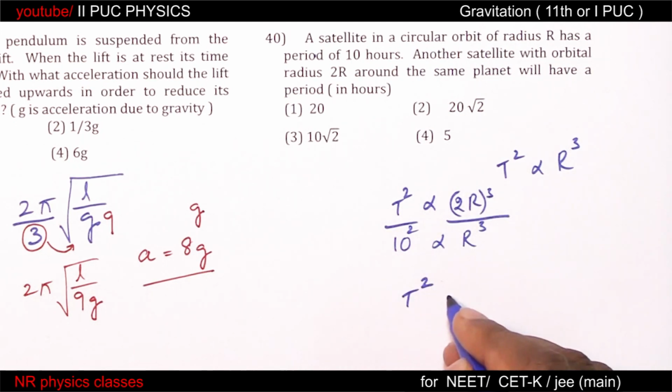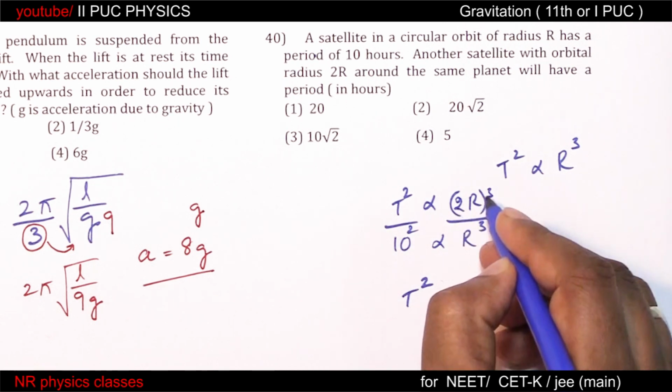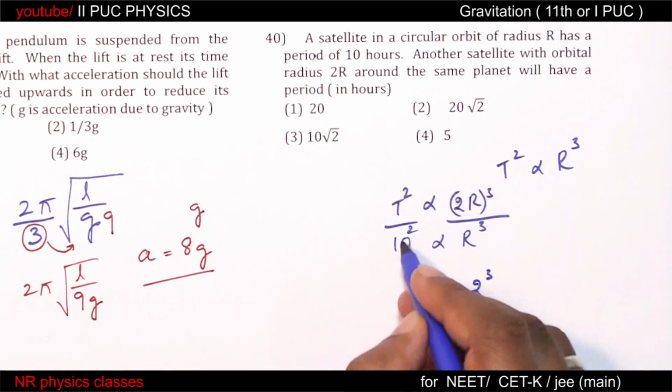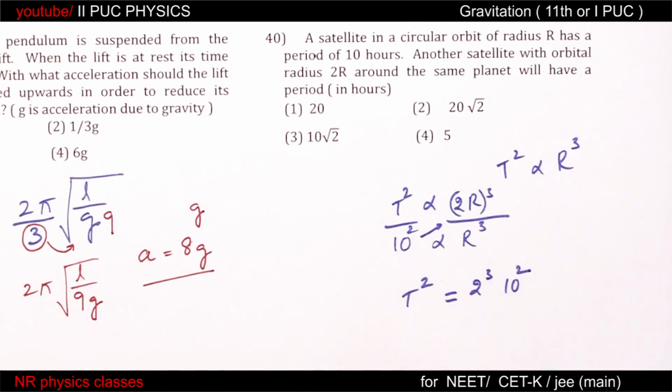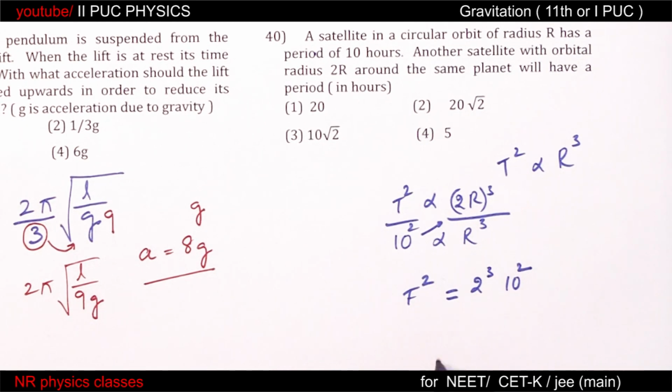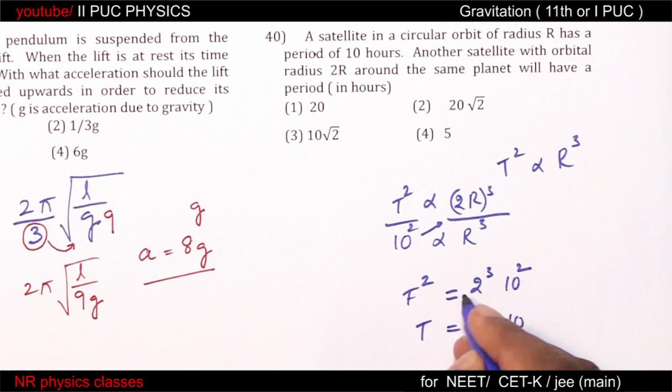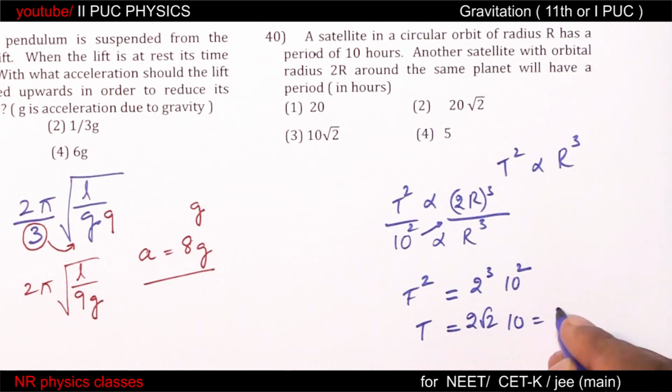So t square is equal to 2 cube times 10 square. Take square root. Time period equal to 10 times 2 root 2, which is 20 root 2.